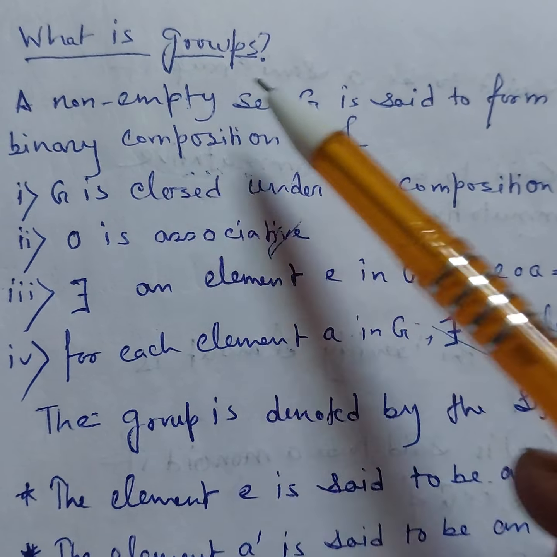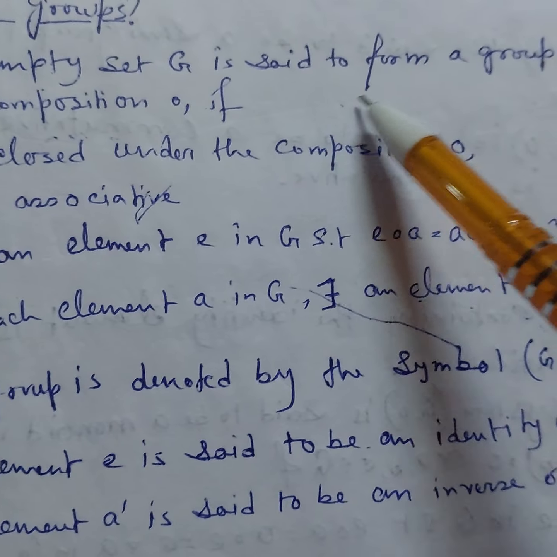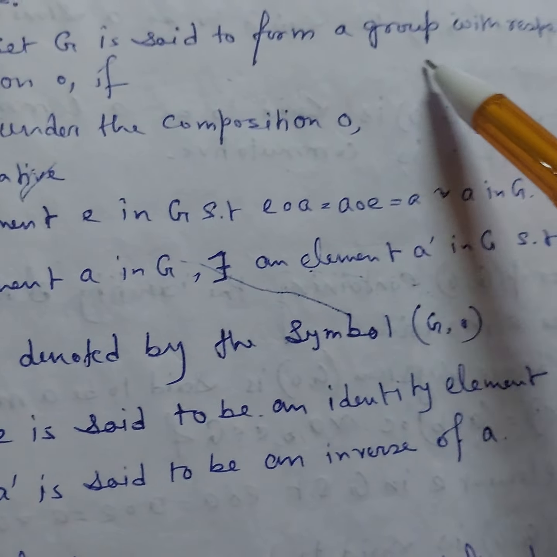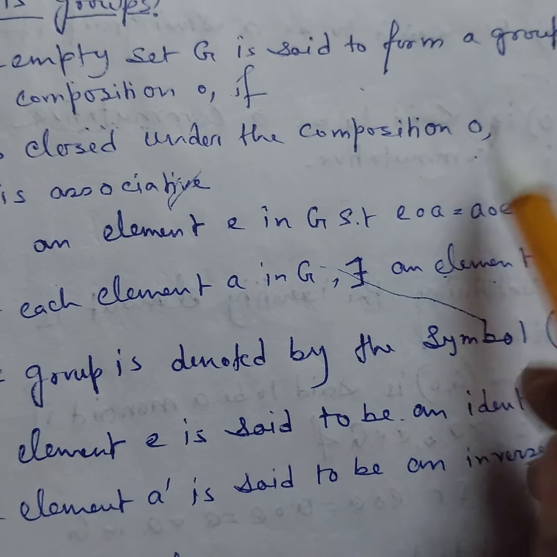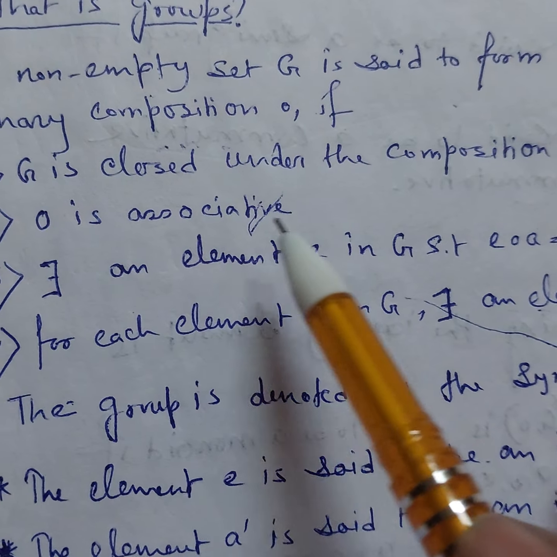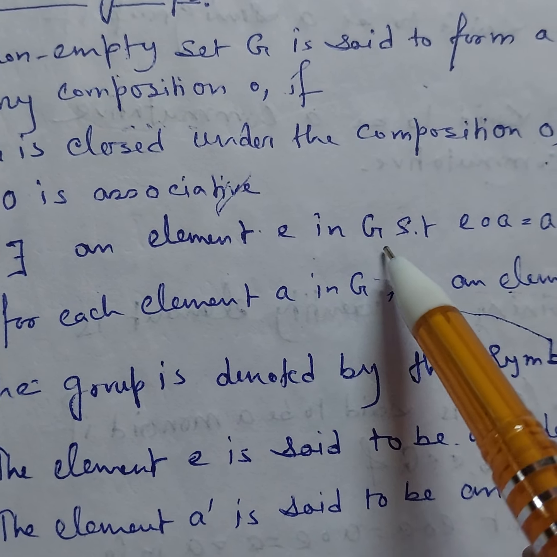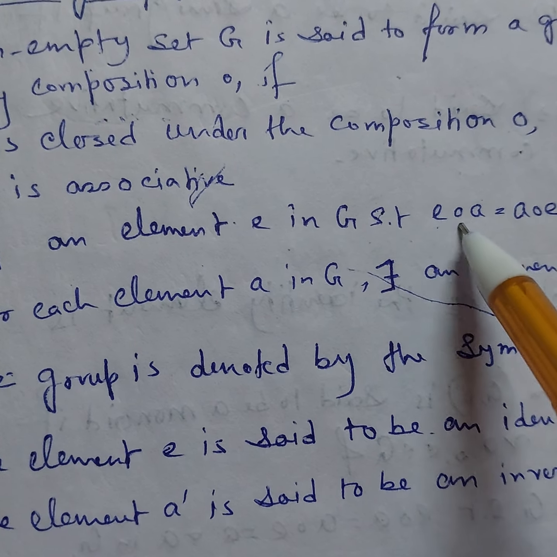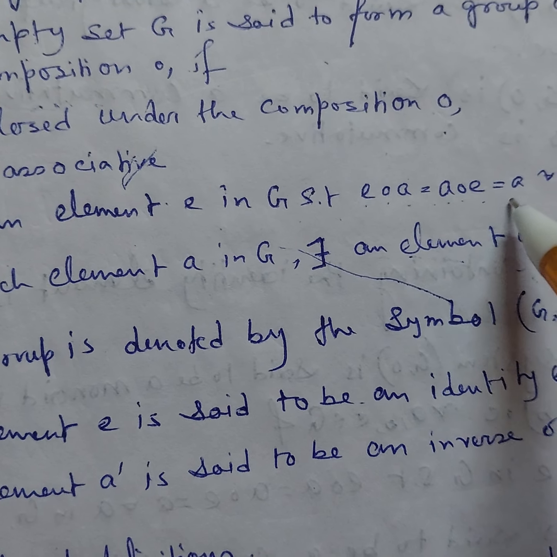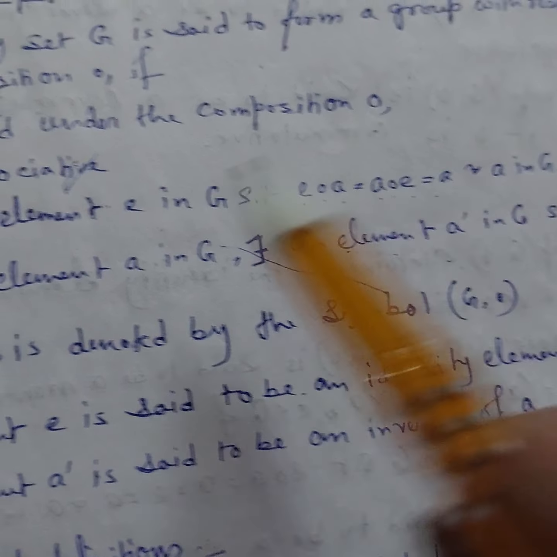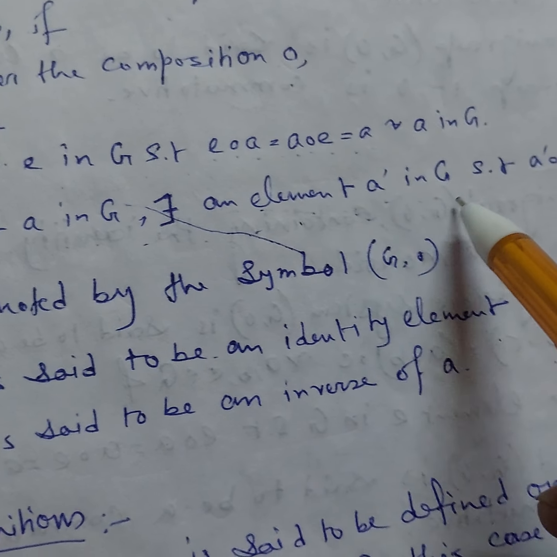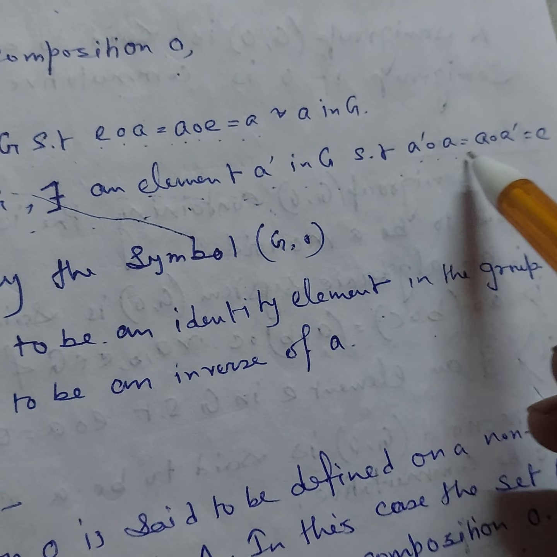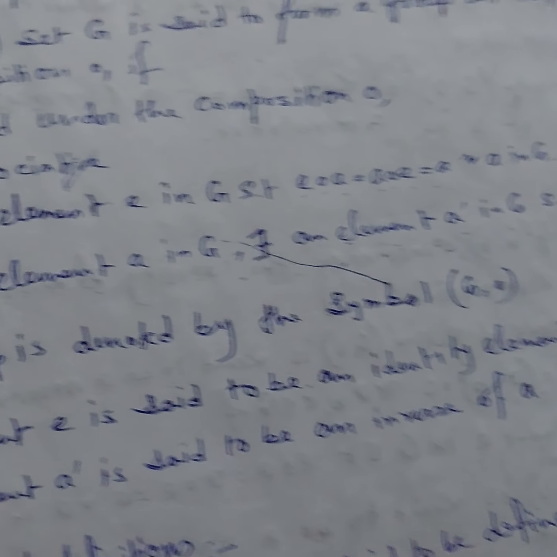তাহলে আজকে আমরা দেখব হোয়াট ইজ গ্রুপ। A non-empty set G is said to form a group with respect to a binary composition ∘ if G is closed under the composition, this ∘ is associative, and there exists an element e in G such that e∘a = a∘e = a for all a in G. And for each element a in G there exists an element a' in G such that a'∘a = a∘a' = e.